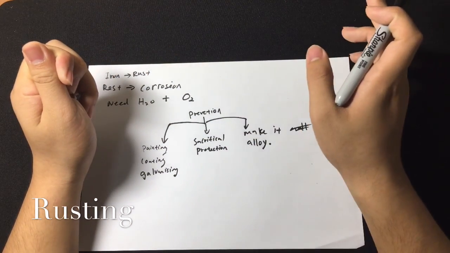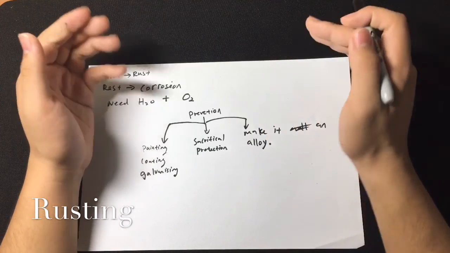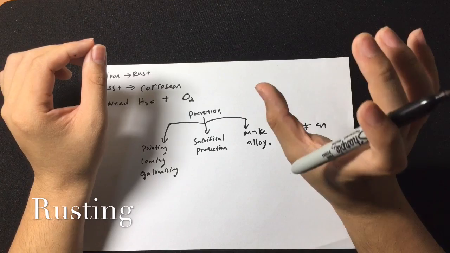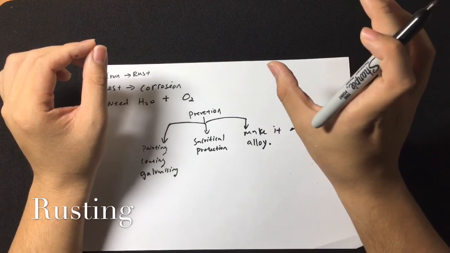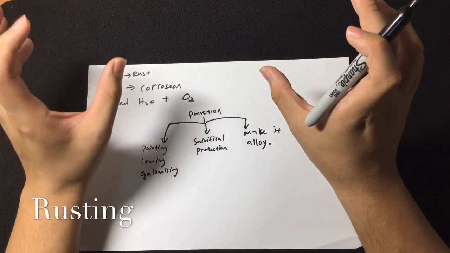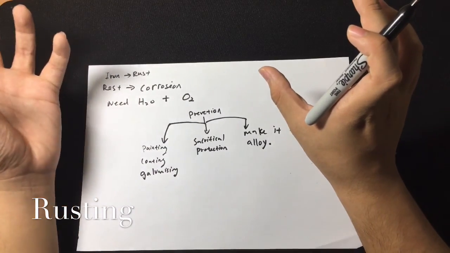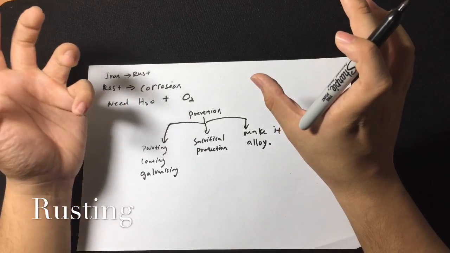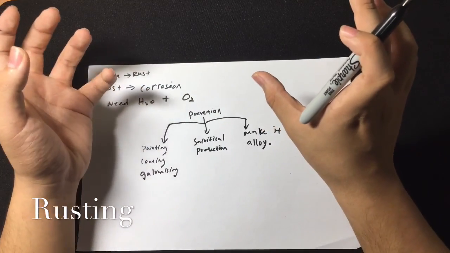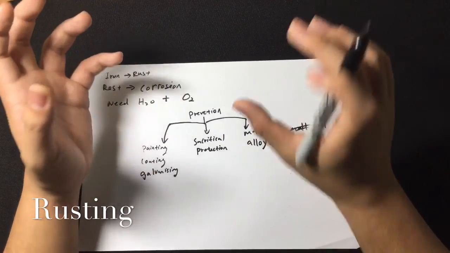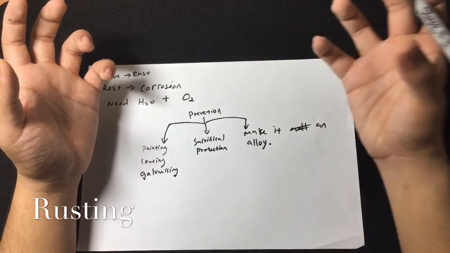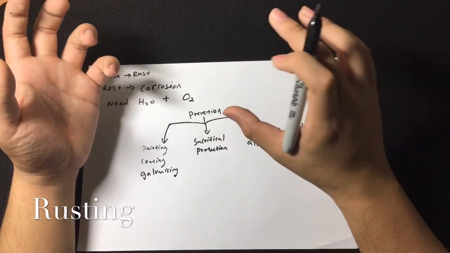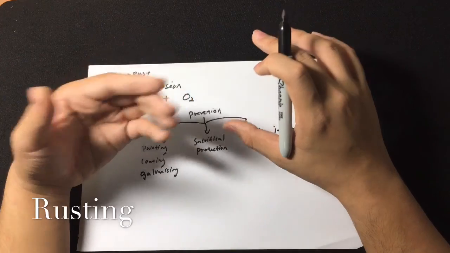Alternatively, you can use a method called sacrificial protection. Sacrificial protection means that you connect or touch a piece of metal that you want to protect from rusting, such as iron, with another piece of metal that you don't really care about. However, this piece of metal is much more reactive than the iron itself. So you touch both of them together, connected, and after some time, you realize that the more reactive metal tends to rust over the less reactive metal, because the more reactive metal is more electronegative, hence it has a higher tendency to rust.